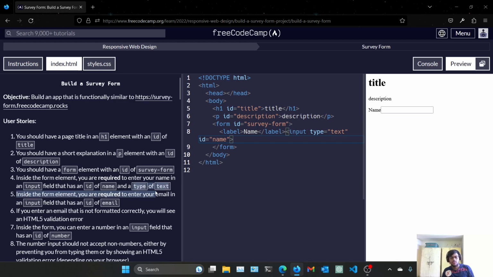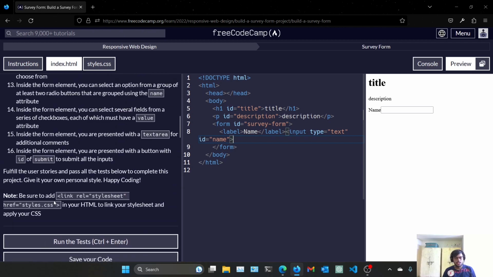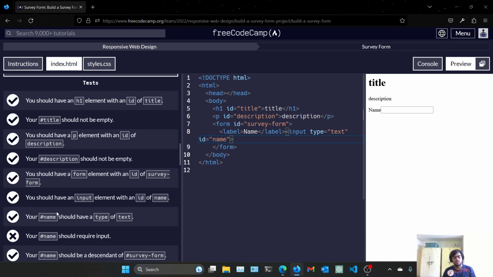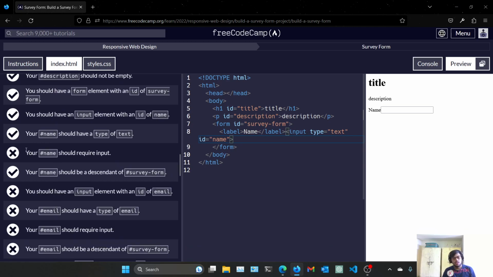And we already did this, we added type equals text. Let's go to the fifth point. First, let's check whether whatever we are doing is correct or not. Run the test. Okay, we are doing it correctly. Wait, your name input should be required.